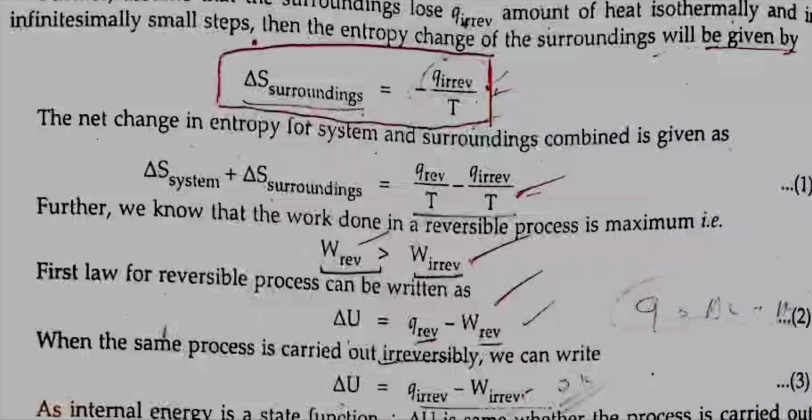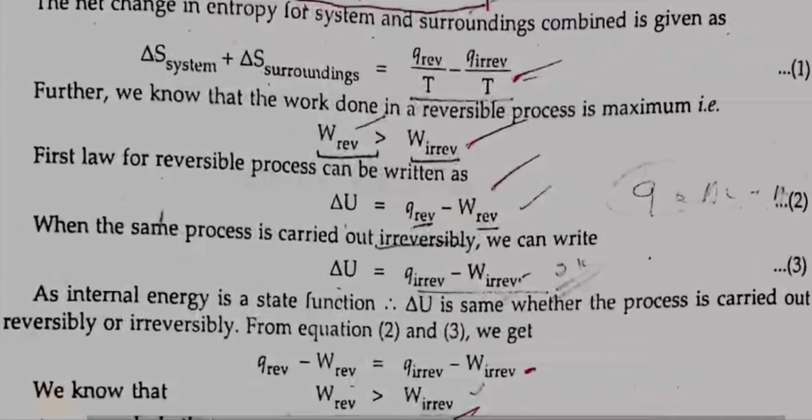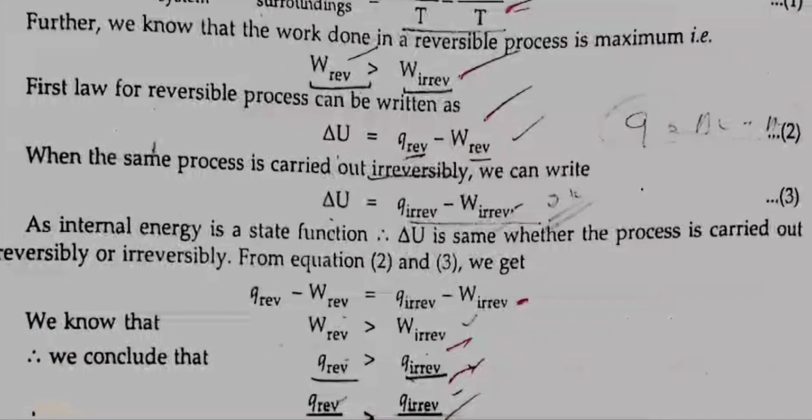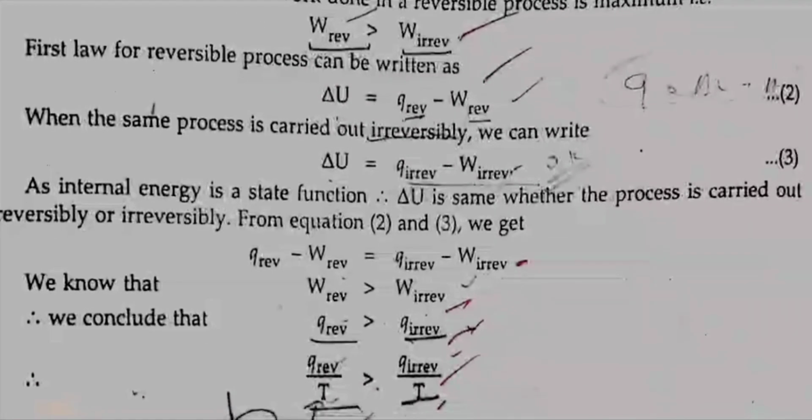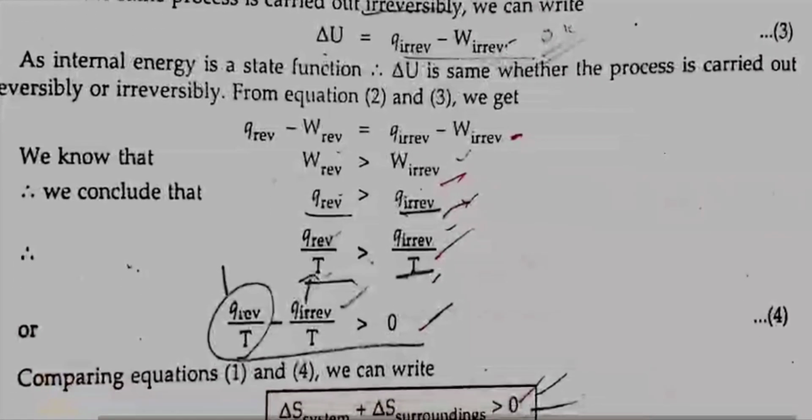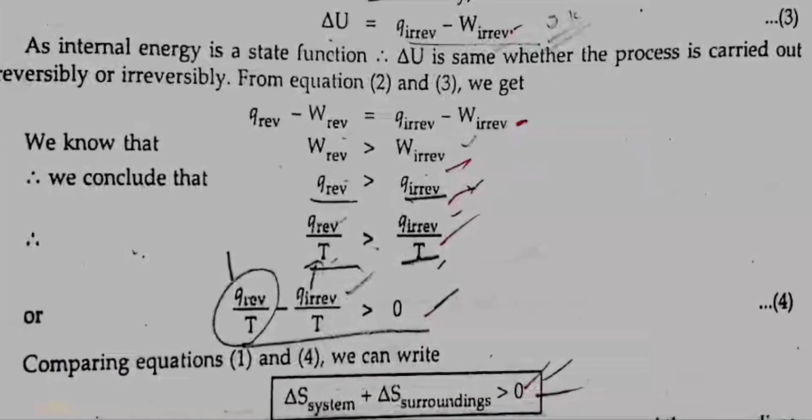The net change of the entropy for system and surrounding combined is given by delta S system plus delta S surrounding is equal to Q reversible by T minus Q irreversible by T. Further, we know that the work done in a reversible process is maximum, that is, W reversible is more than W irreversible. The first law for a reversible process can be written as delta U is equal to Q reversible minus W reversible. When the same process is carried out irreversibly, we can write delta U is equal to Q irreversible minus W irreversible. As internal energy is a state function, delta U is the same whether the process is carried out reversibly or irreversibly.